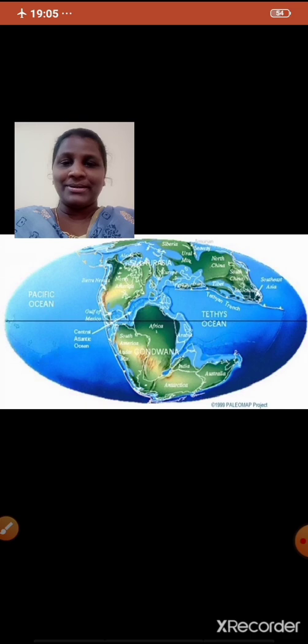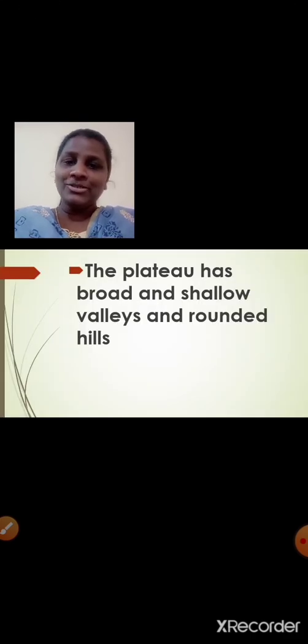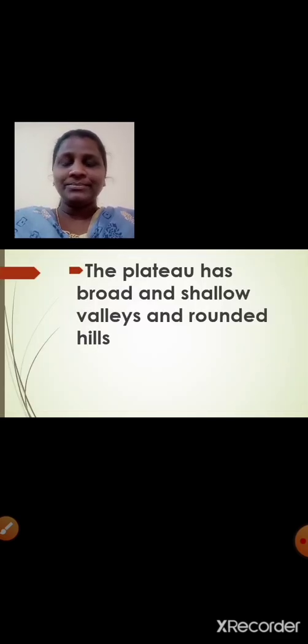I hope you remember. The peninsular plateau has broad and shallow valleys. Valleys are the low-lying areas between the hills and mountains. Shallow means not deep. Here in this image you can see the peninsular plateau. They have got broad and shallow valleys as well as rounded hills.